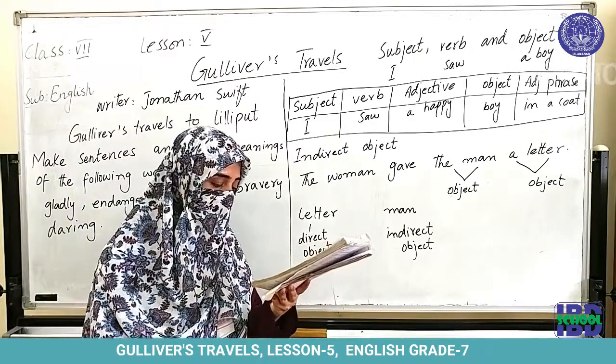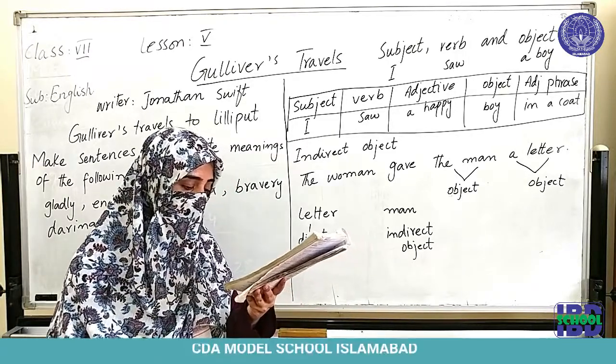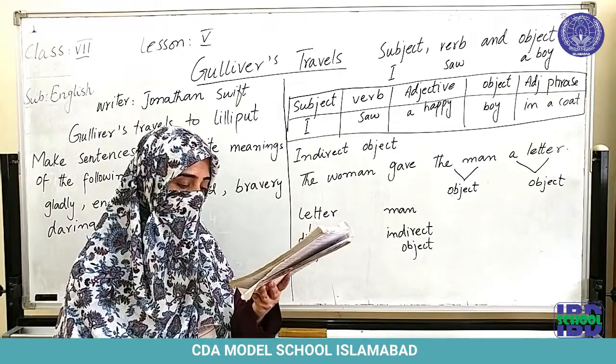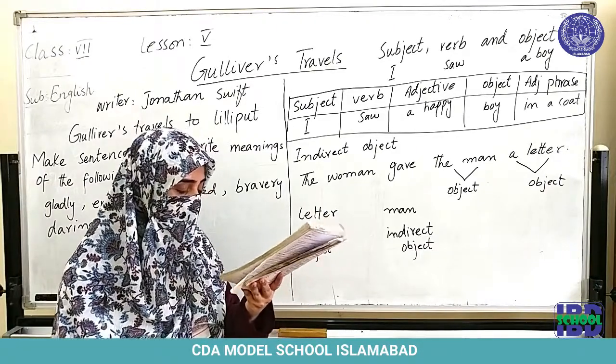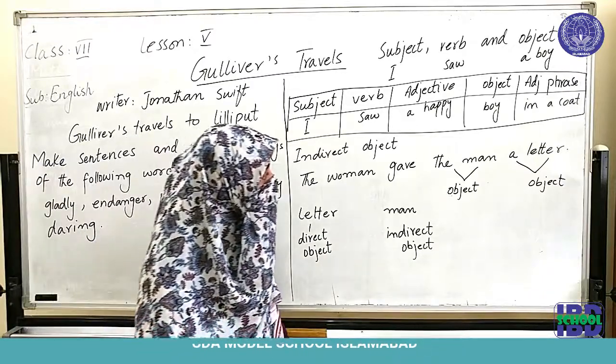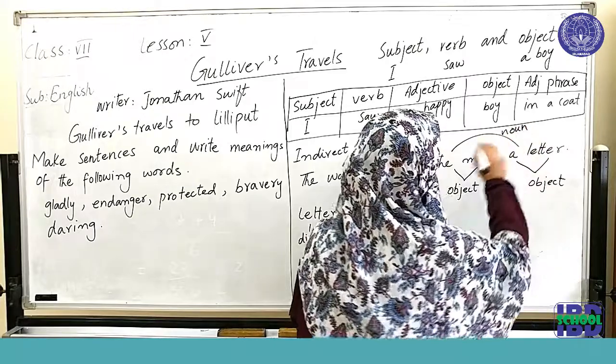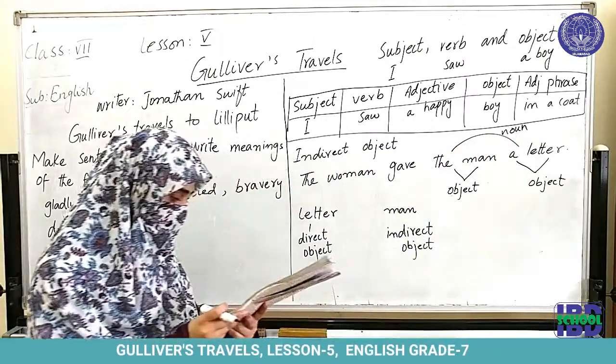We say that man is the indirect object. The important thing is that both objects are nouns, and we can therefore place adjectives before them and adjective phrases after them. You can also see that the man and the letter both are nouns.